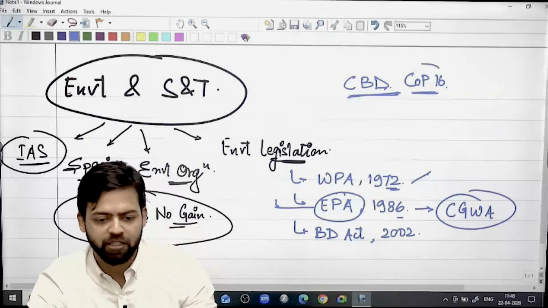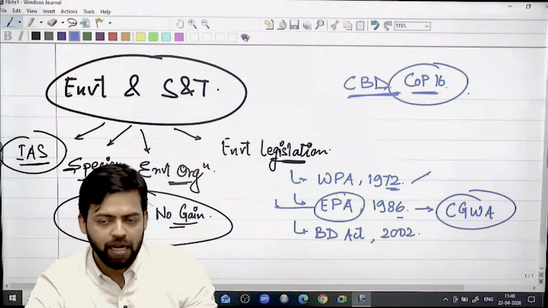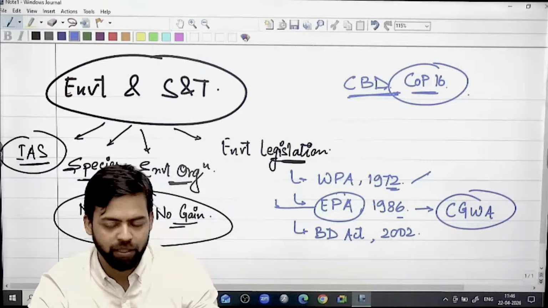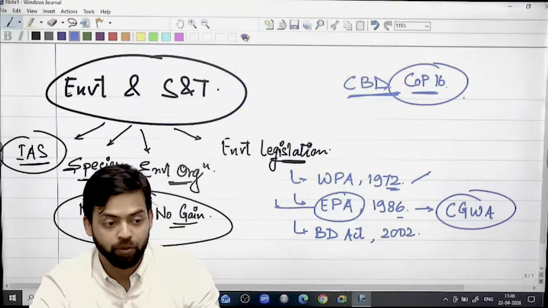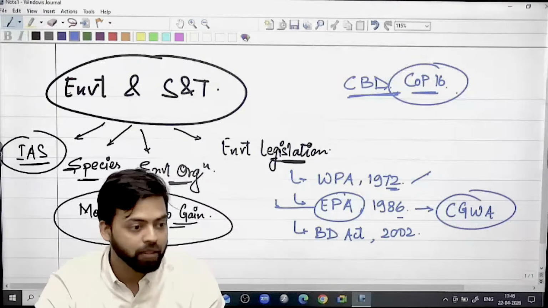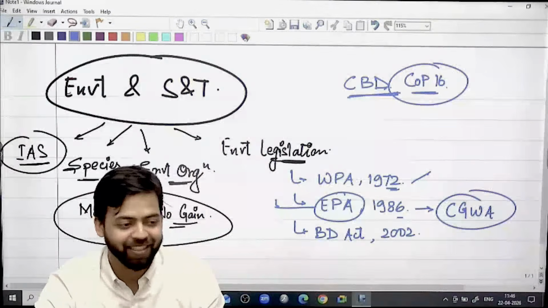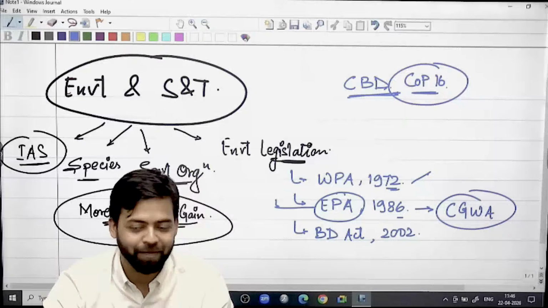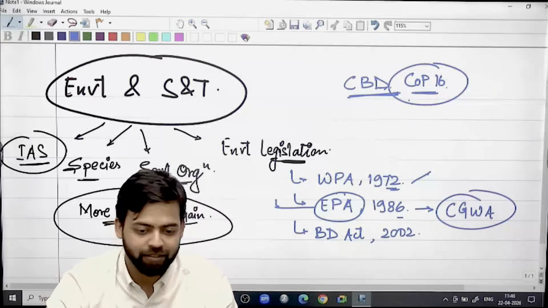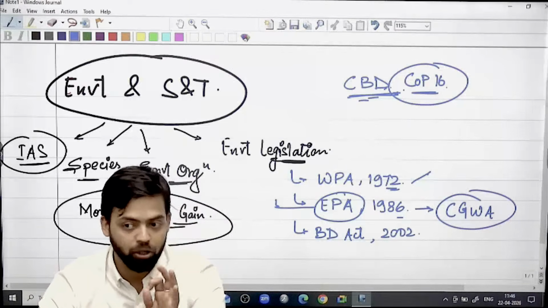You remember COP 16? Where was it held? COP 16 in 2024. Baku was UNFCCC COP 29. Yes? No, that was COP 30, again UNFCCC, Belém, Brazil. Where was this held? CBD. And this Convention on Biological Diversity is important.